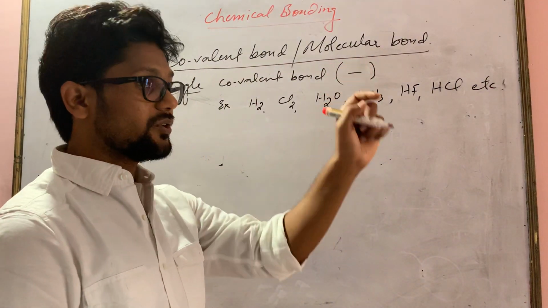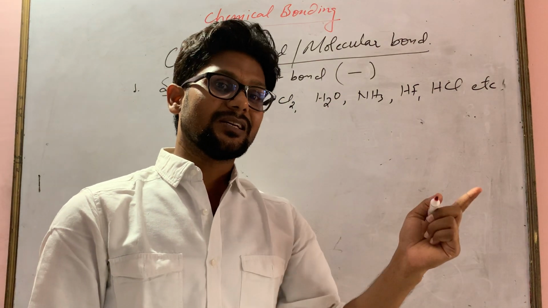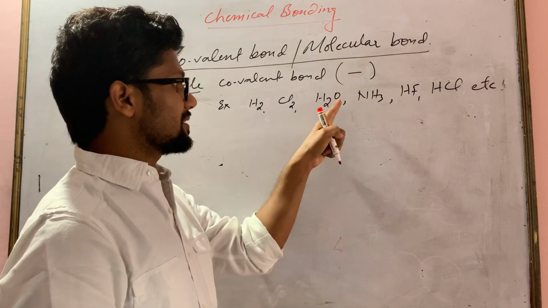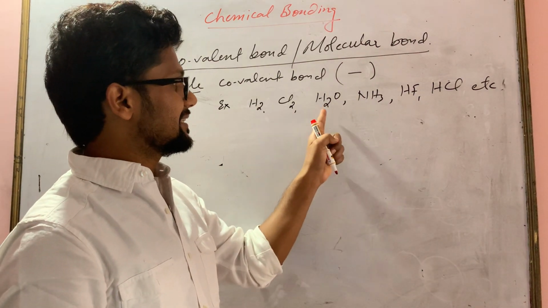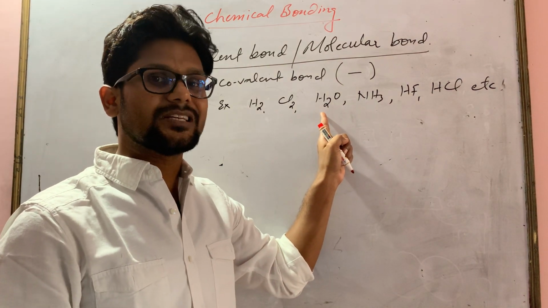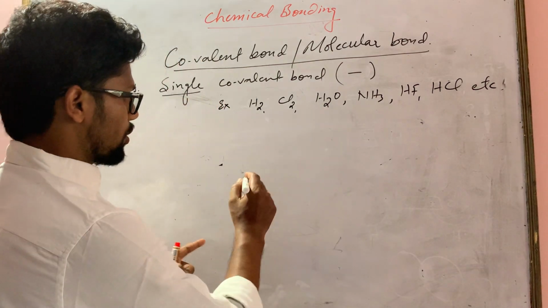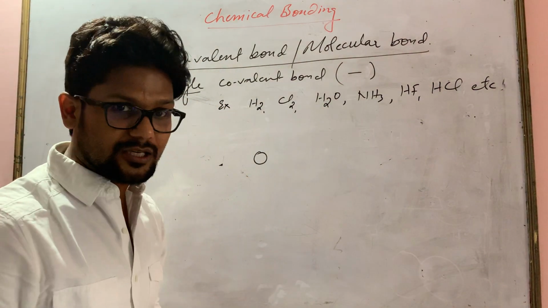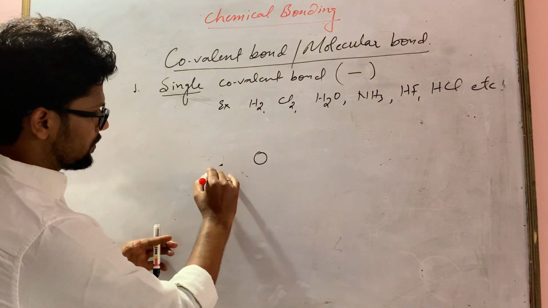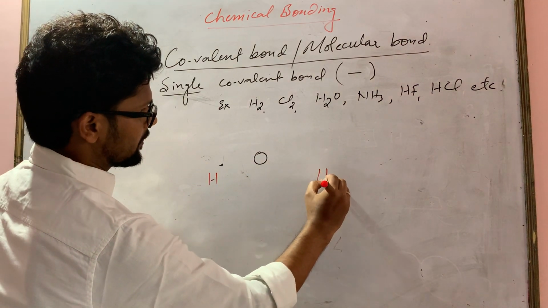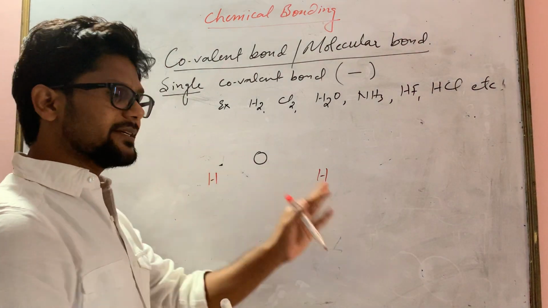So if you have learned electronegativity, then you can say that oxygen has the highest electronegativity in this compound, because hydrogen has the lowest. It means oxygen will be the central atom at the center, and on both sides will be H and H.